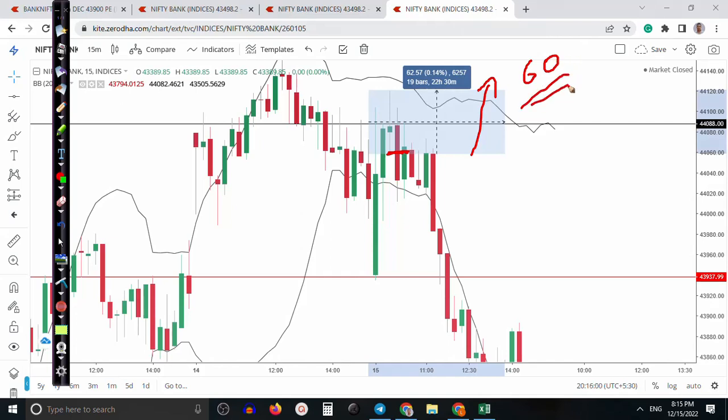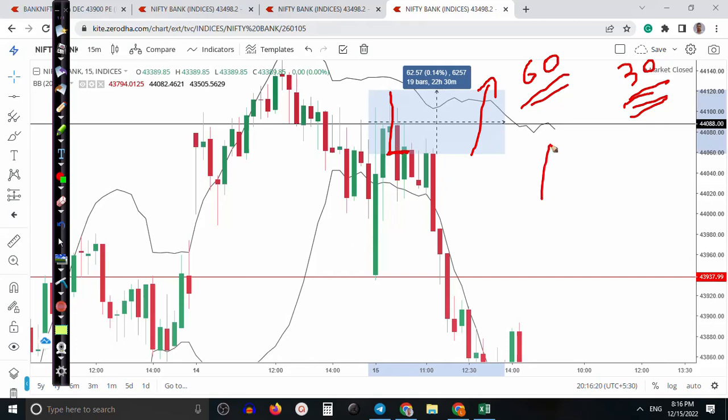That is why I bought 30 delta. Once I buy 30 delta, if price goes 100 rupees against me, I lose 30 points of premium. Have you made sense? All right, that is important.